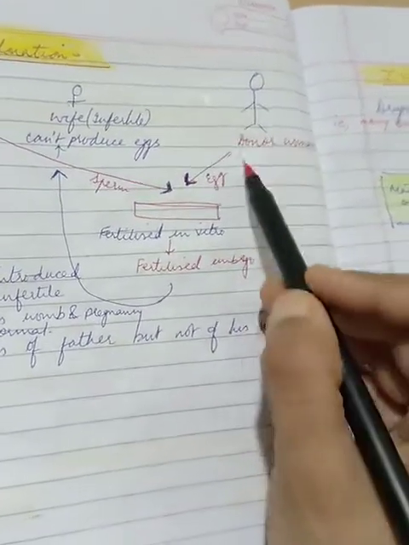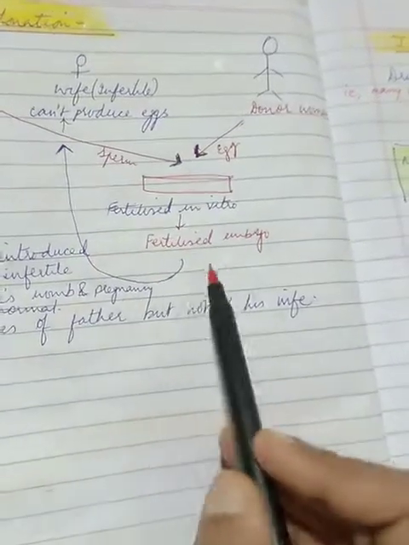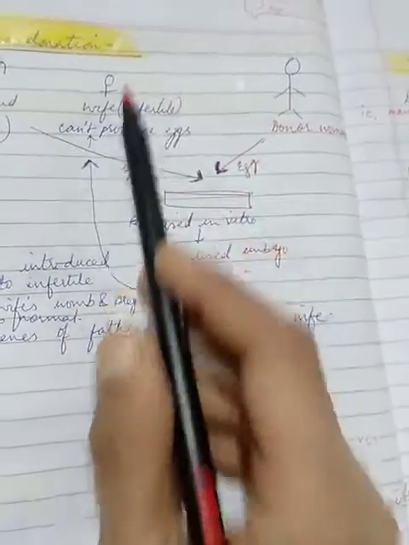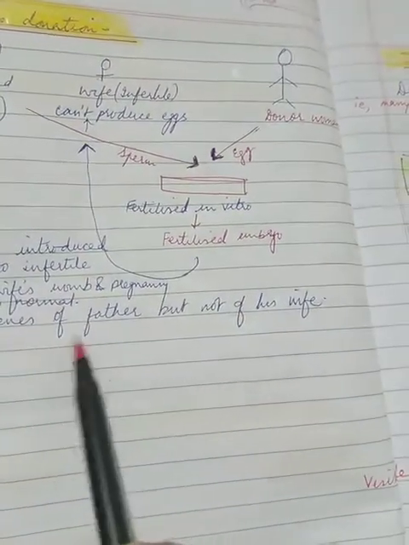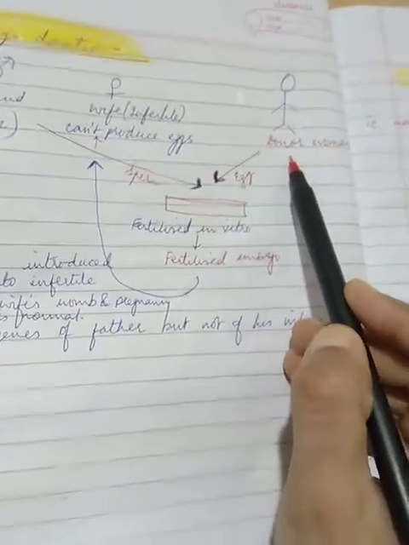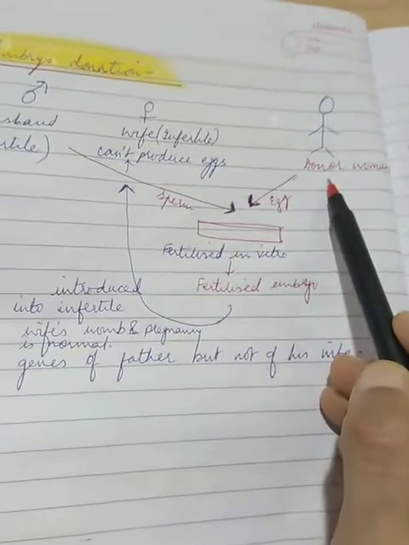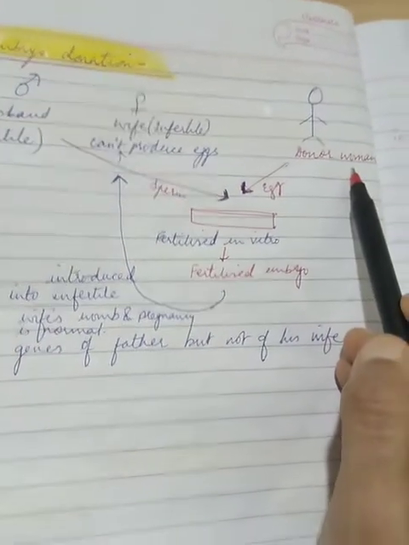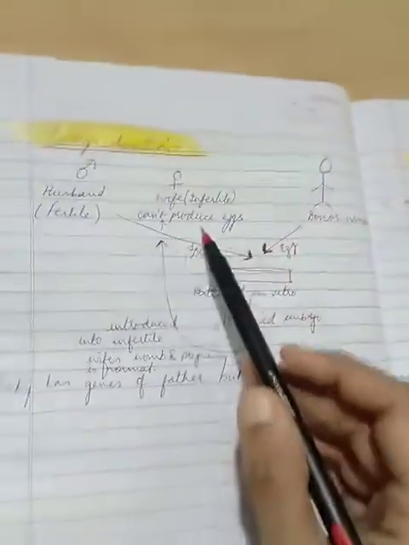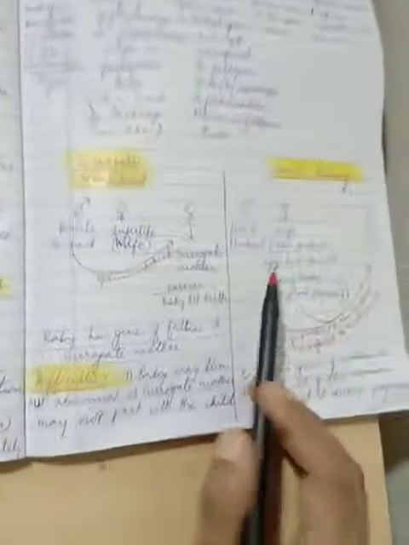This donor woman has given her eggs. So after the egg has been fertilized, it is brought back to the mother's body, that is the wife's body, right? And the baby has the genes of the father and the donor woman. So remember, children, genes come from the sperm and the ovum. Whoever is the donor of the egg would carry the genes in the baby. So it is introduced into the infertile woman and the problem is solved. So all three cases, children, I have discussed are different from each other: the surrogate mother, the womb leasing, and the embryo donation.